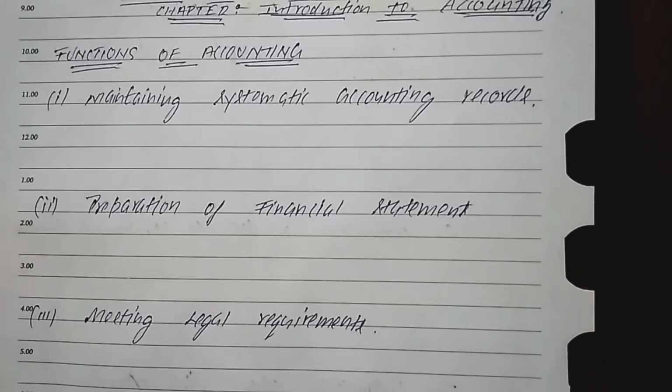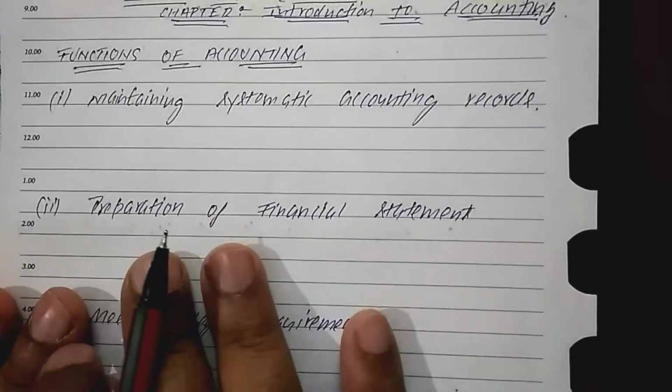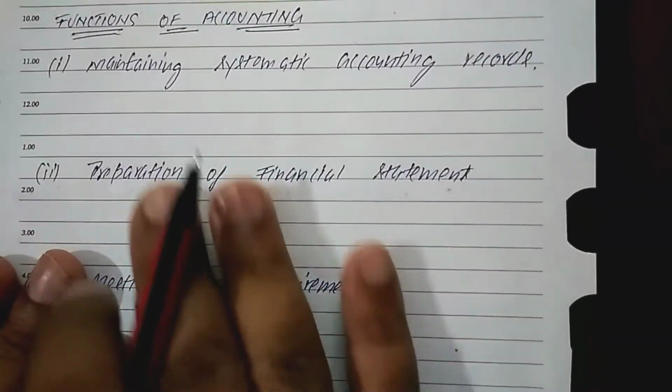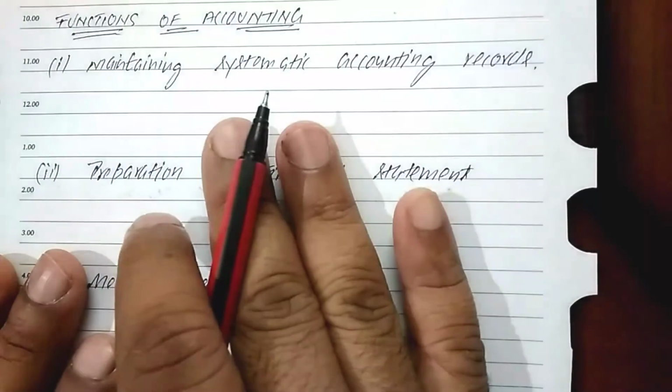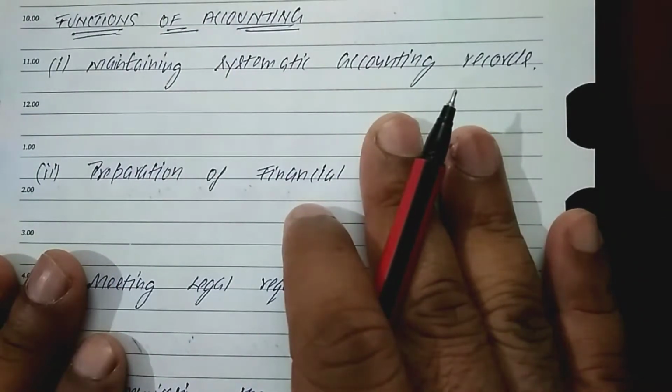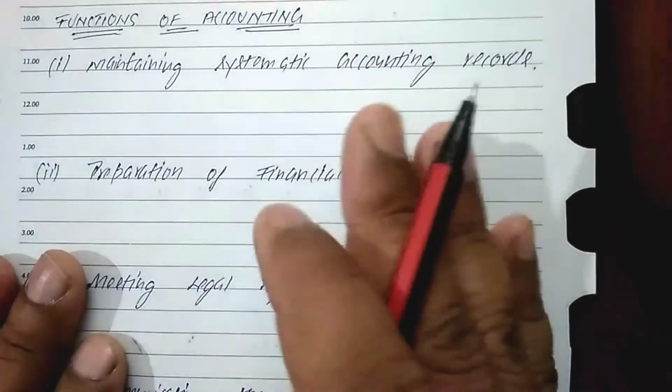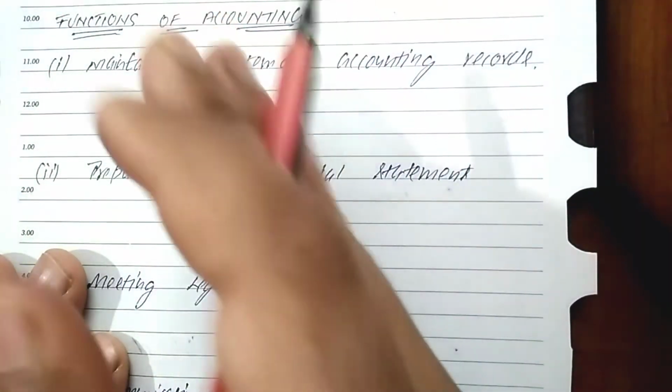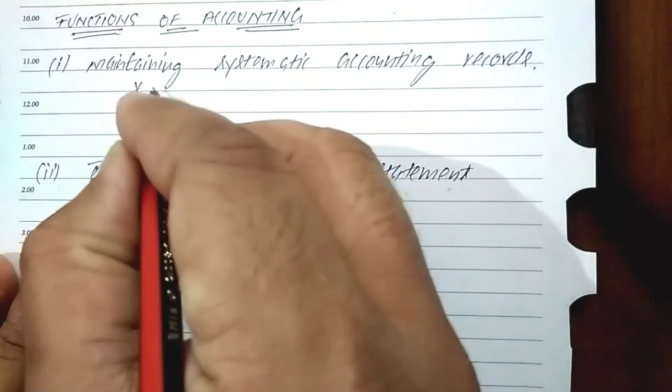So today we are going to discuss the functions of accounting. The functions of accounting are very similar to the objectives of accounting, but still, once again, we'll discuss the functions of accounting. So the first function of accounting is to maintain systematic accounting records. It means that accounting records should be maintained following the accounting principles, accounting rules, and accounting concepts.